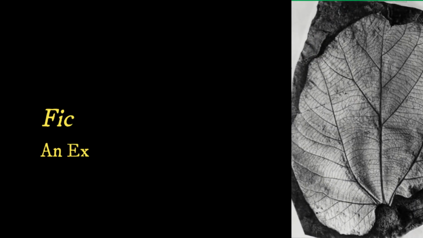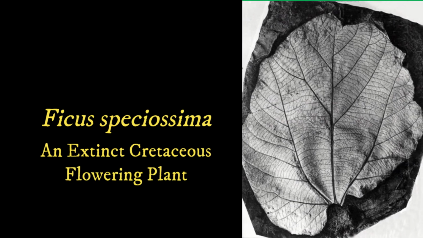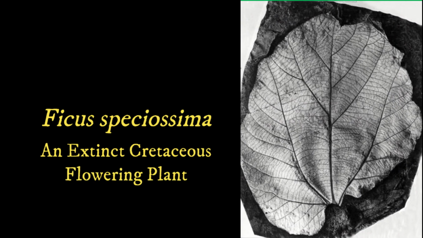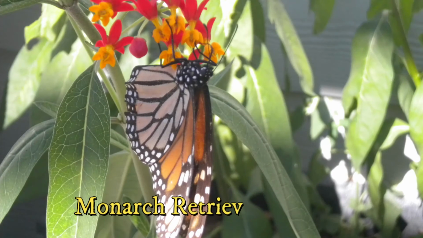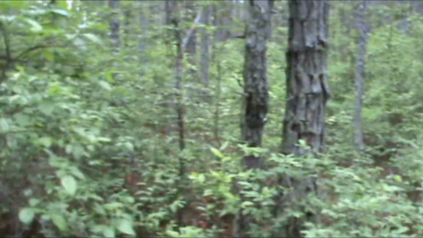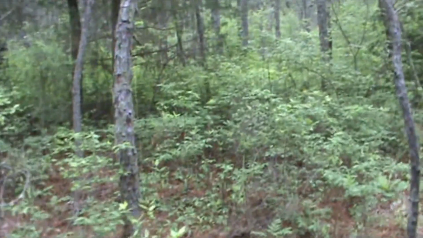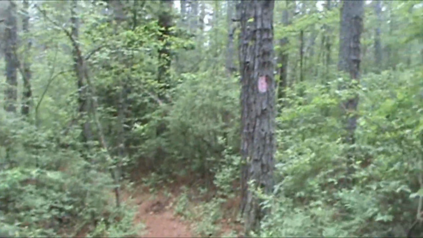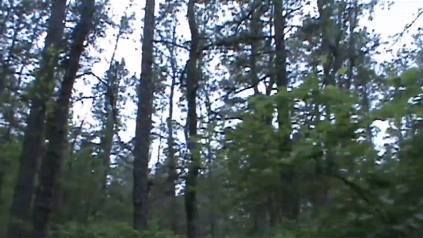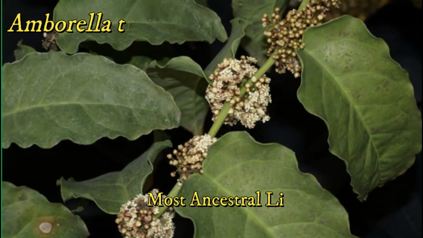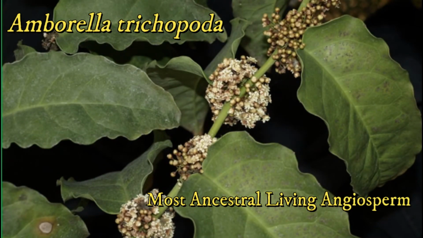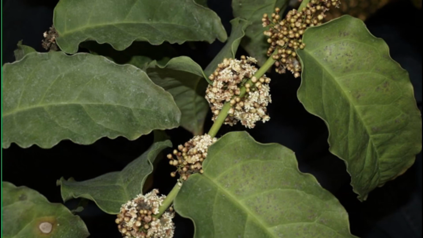While gymnosperms dominated the Mesozoic landscape, 125 million years ago in the early Cretaceous, angiosperms began to dominate by the mid to late Cretaceous. Interestingly, insects began to increase in species number, likely due to the close relationships they have with flowering plants. Angiosperms are not descendants of gymnosperms, but form a sister clade. It is still uncertain where they come from. The oldest living angiosperm is Amborella trichopoda, found in New Caledonia in the South Pacific.